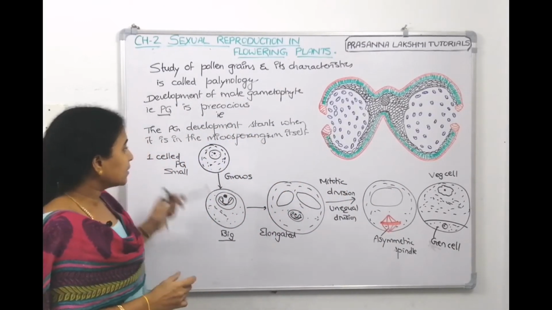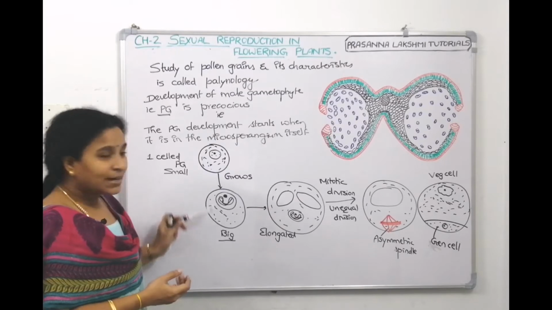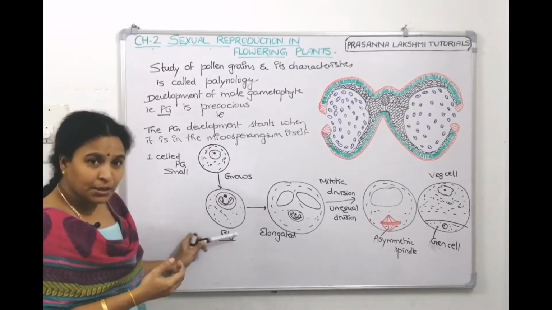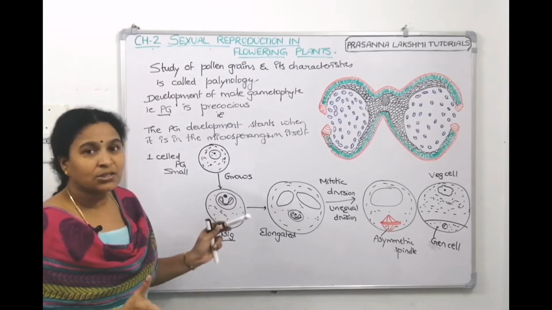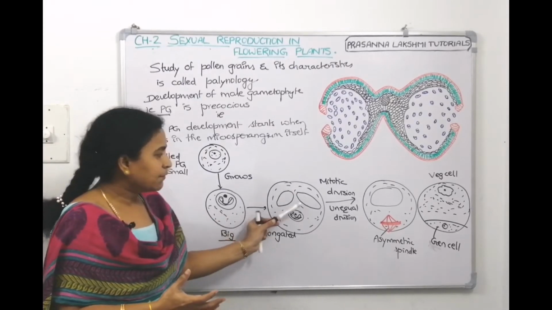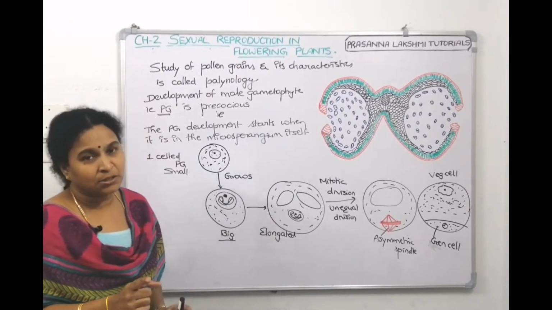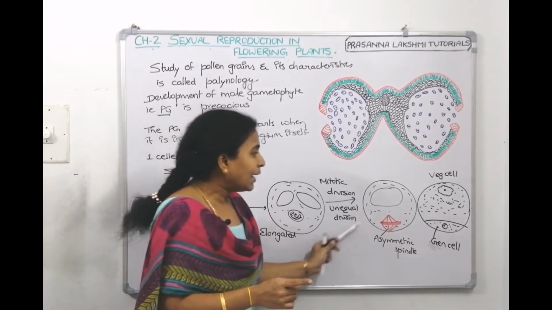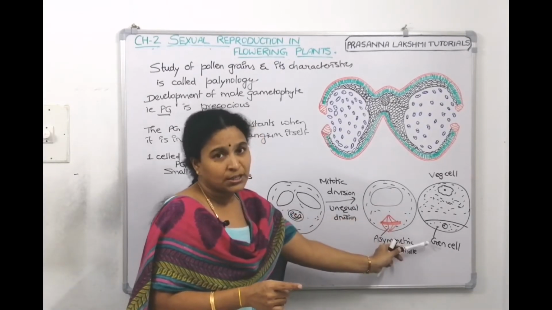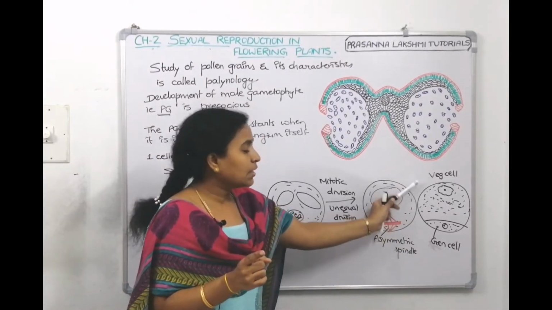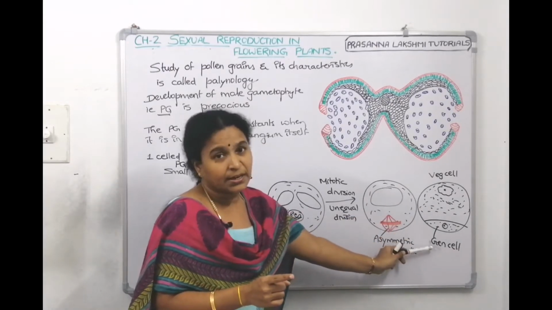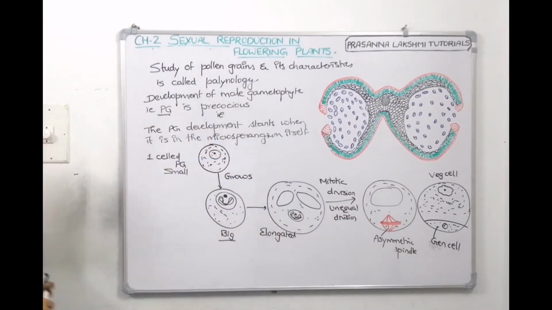Now try to understand, this is one-celled pollen grain. It grew and it became big. During its growth itself, if it has to enlarge, it has to develop vacuole. Here it is developing the vacuoles. Then it starts mitotic division. It is unequal division, and since it's unequal division, it makes two cells. The bigger cell is called vegetative cell. The smaller cell is called generative cell. Take a screenshot, then we will discuss.